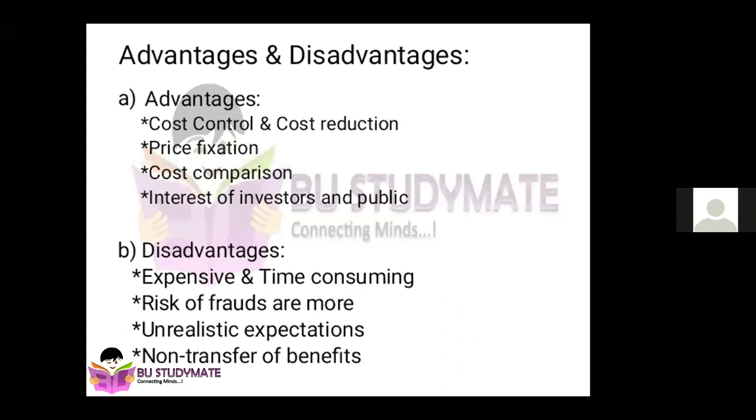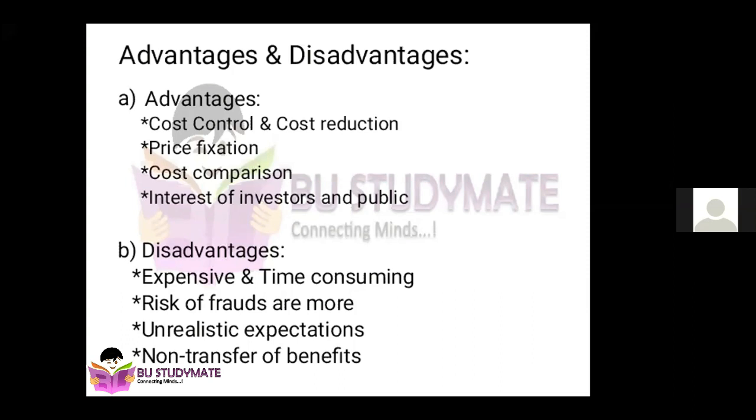Risk of frauds is more. As I told you, in the costing data, the numbers could be highly manipulated, especially when they are in paisas or 1 rupee, 2 rupees, very small amounts. They can be manipulated a lot, and as a result, there are high chances of fraud. So this is the biggest challenge for the cost auditor, and it is also a disadvantage of cost audit. Sometimes the auditor may himself commit a fraud, or he may make an error without knowing it, and he may miss major data. And to hide some data from the auditor, the company may go for frauds, which is also a disadvantage.